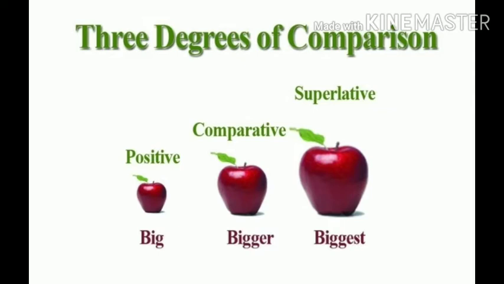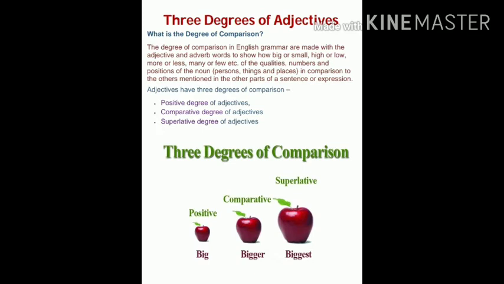Students, watch this picture carefully. As I have told you earlier, we have 3 degrees of comparison, that is positive degree, comparative degree and superlative degree. Students, first of all you must know what is the degree of comparison. The degrees of comparison in English grammar are made with adjective and adverb words to show how big or small, high or low, more or less, many or few, etc. of the qualities, number and position of the noun, means persons, things and places, in comparison to the other mentioned in the other parts of the sentence or expression.